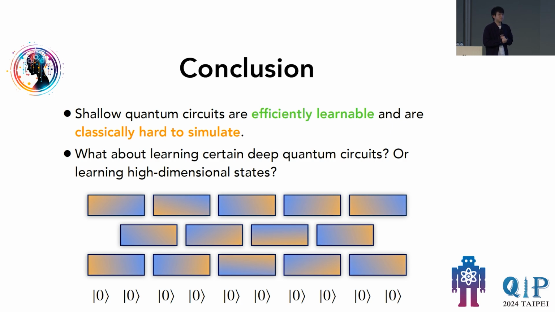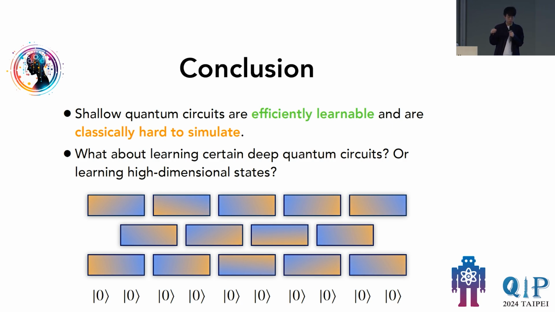Thanks for the nice talk. I mean, you might have partially answered my question, but from your protocol and technique, this local inversion and sewing technique seems very general. Can you give some intuition for why shallowness is important, and why this fails for deep quantum circuits? Yeah. So I don't think it fails. It's just that the cleanest theorem that we can write down at the moment is for shallow circuits.